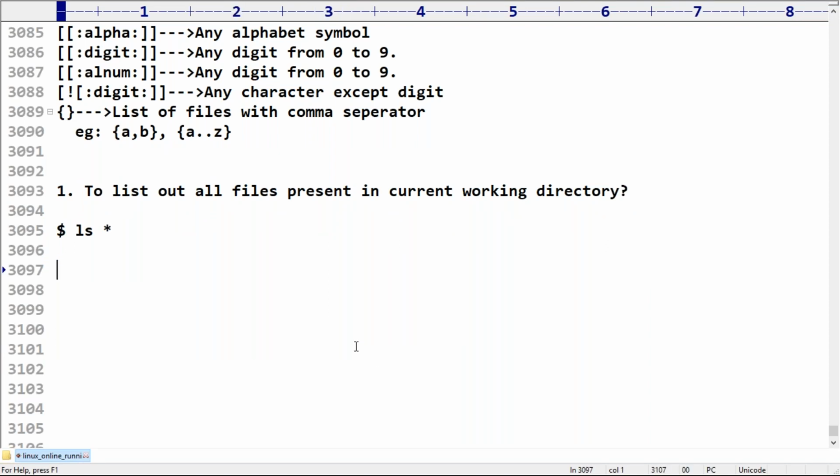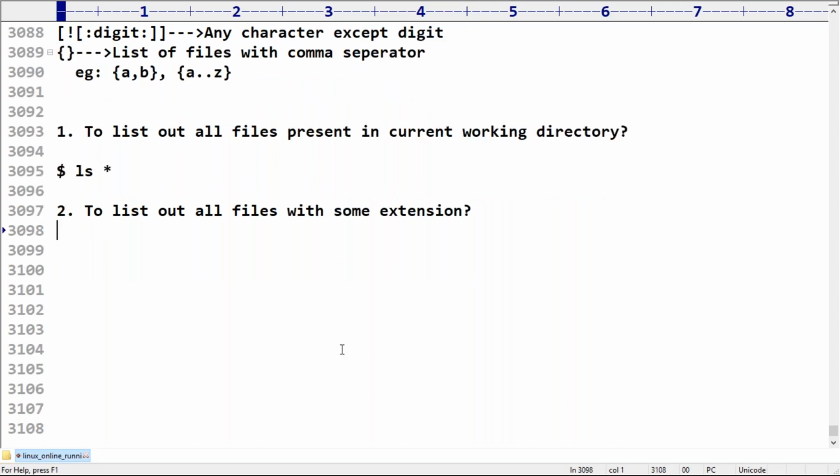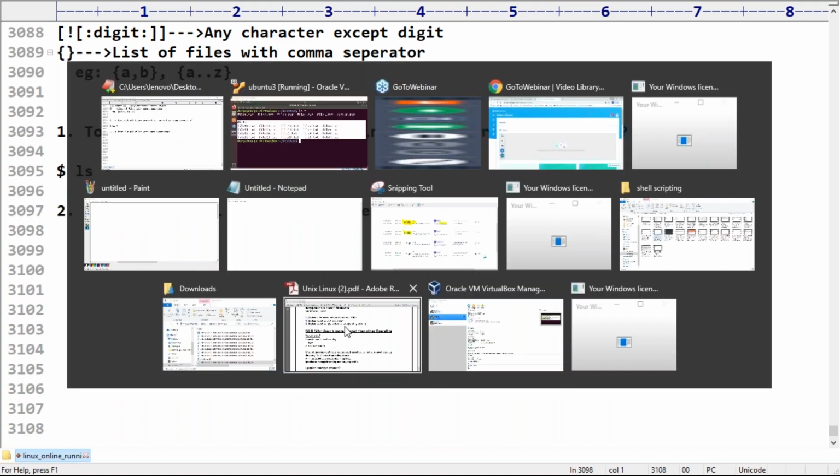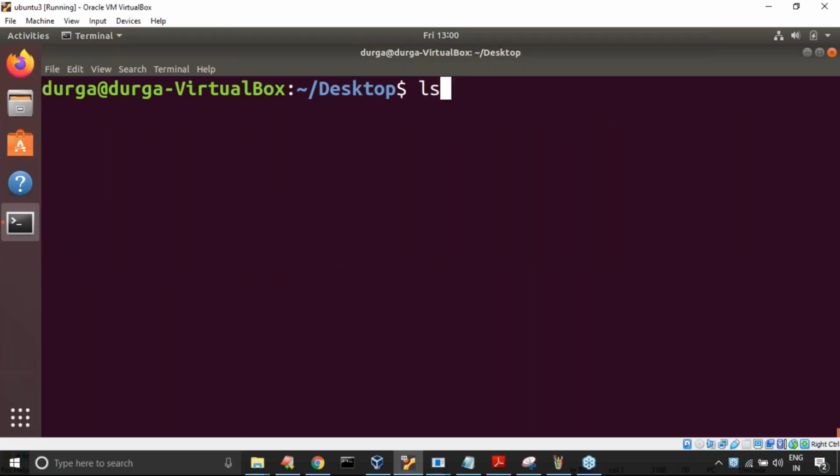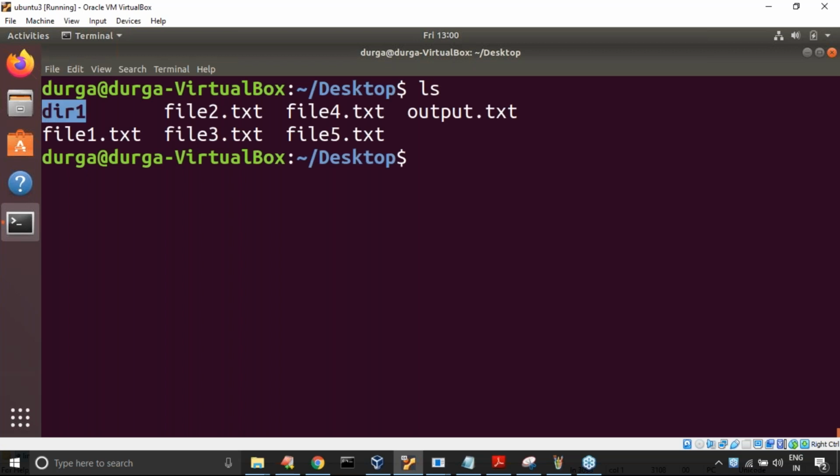Now my second question: to list out all files with some extension. Observe carefully. Here dir1 is there, but it does not have any extension because it is a directory.